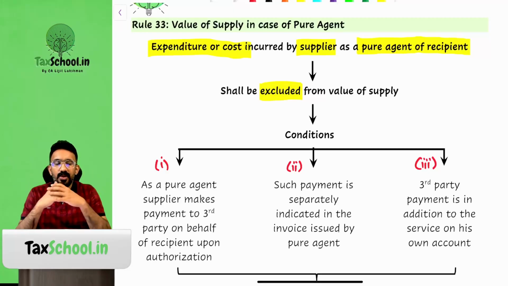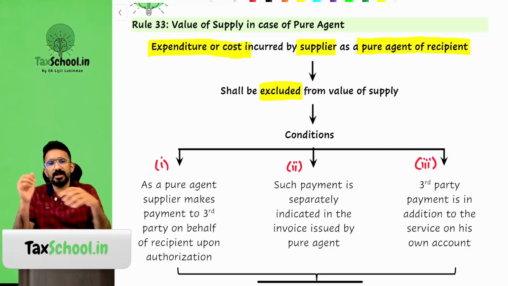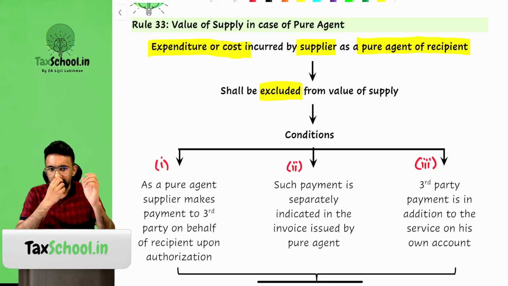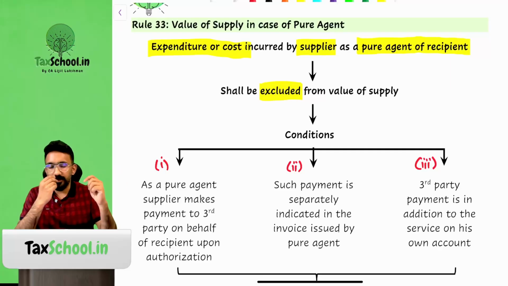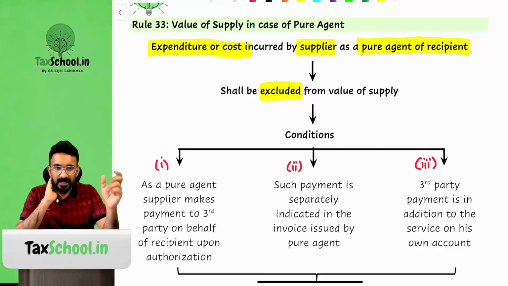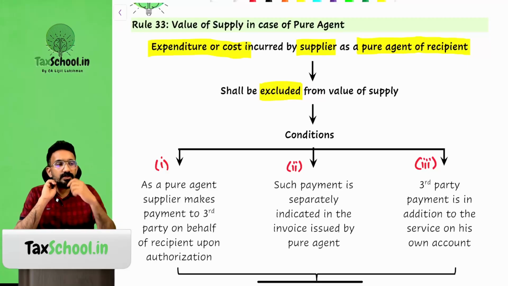A CA firm would be paying a lot of income tax on behalf of the income tax assessees, all the tax audit assessees. The question we have is that when the CA firm pays an income tax amount, it is charged in the bill that is given to the income tax or tax audit assessee. Should this income tax also be subject to GST from the CA firm's end?